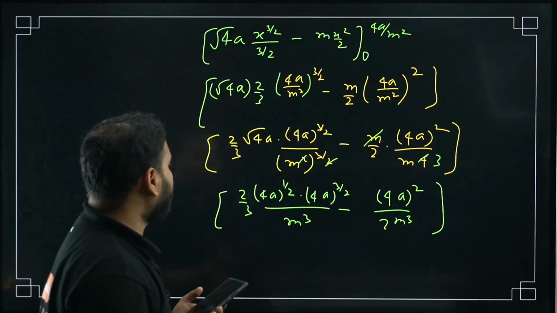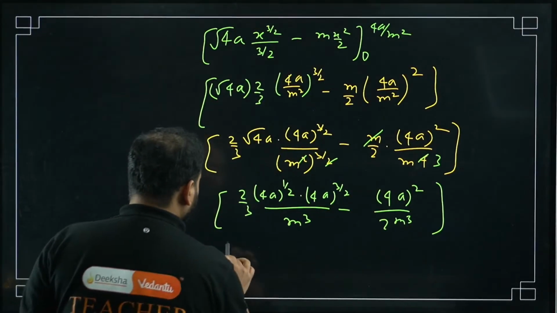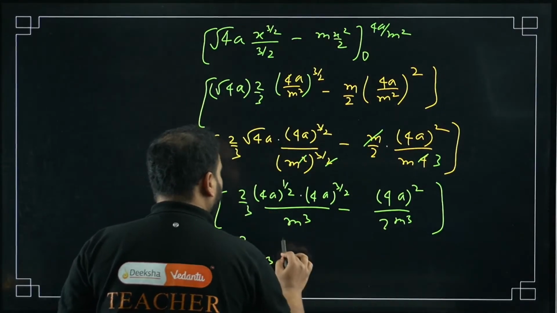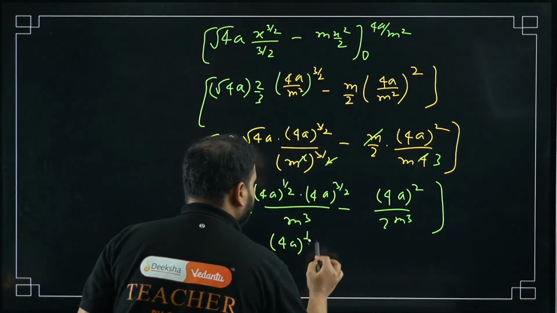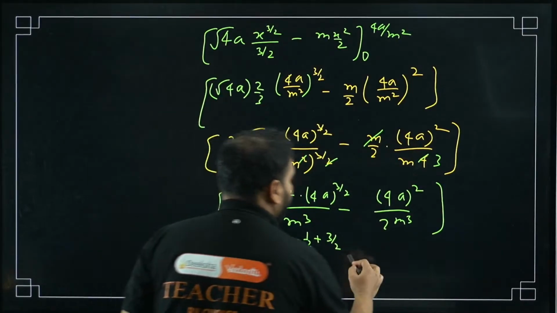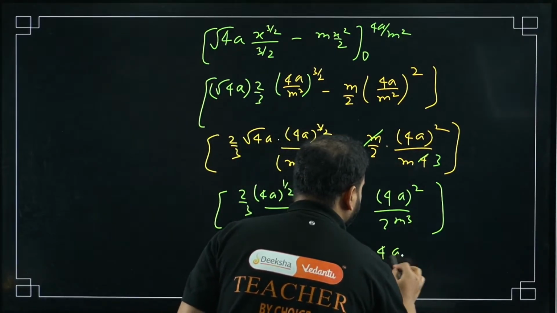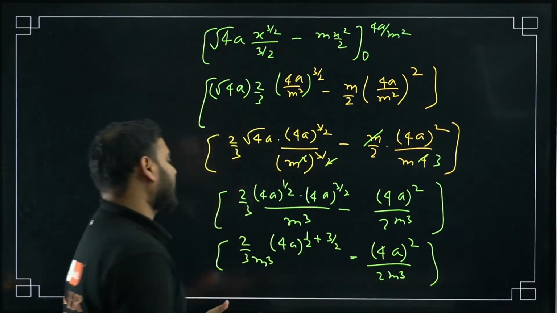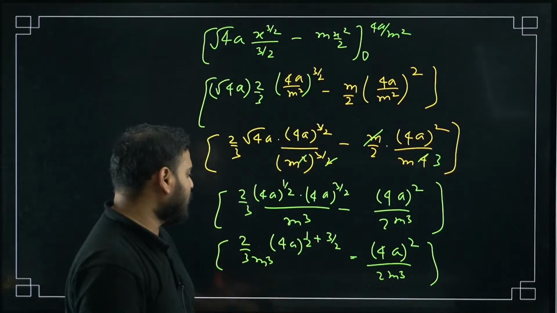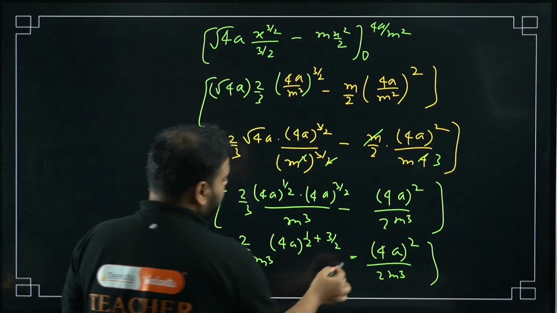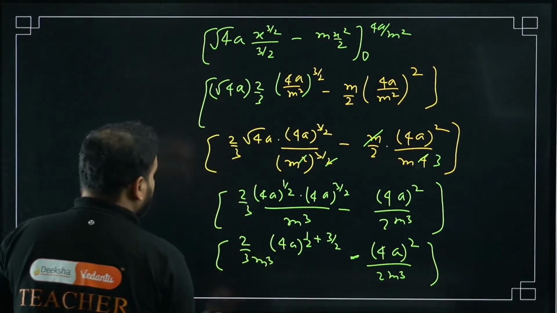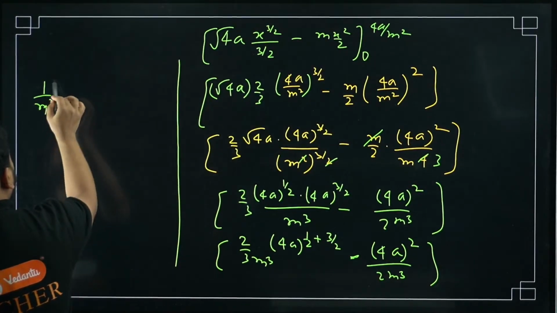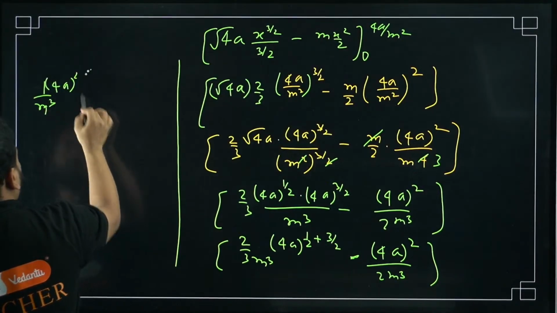So this is going to be 2 by 3 m cube 4a power 1 by 2 plus 3 by 2, minus 4a the whole square by 2m cube. Check here, I'm getting the whole square here also. Okay, I can take something common over here. What is common, sir? 1 by m cube is common first of all. 4a the whole square is common.